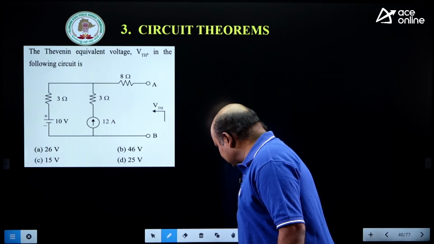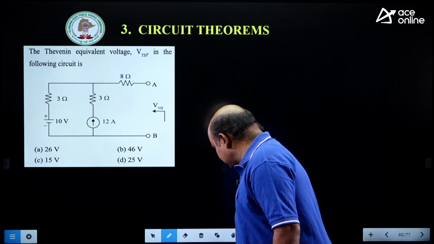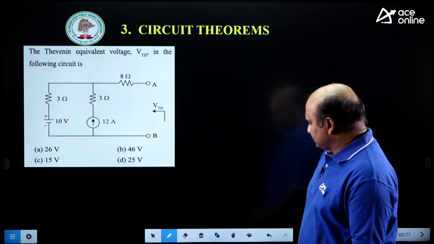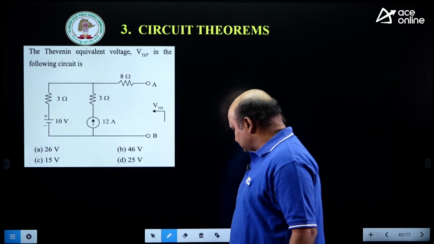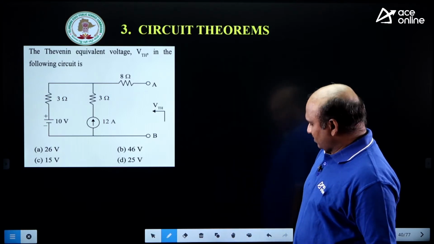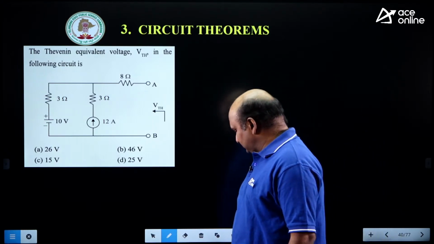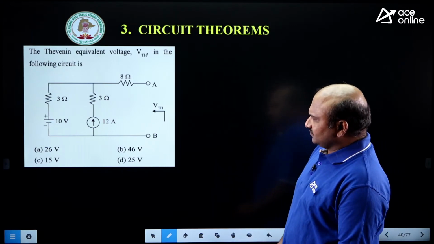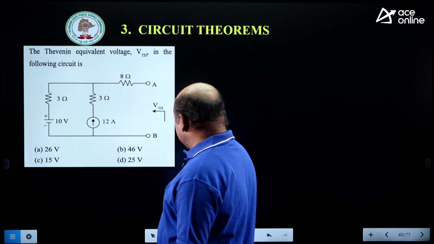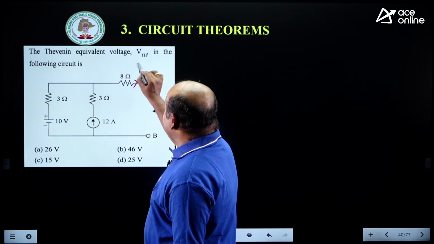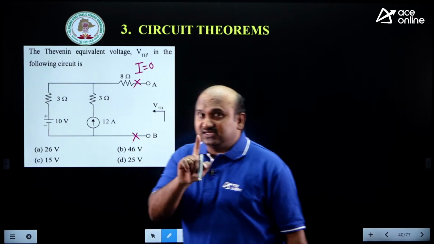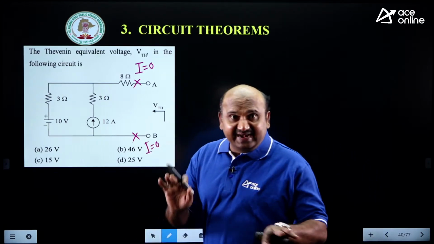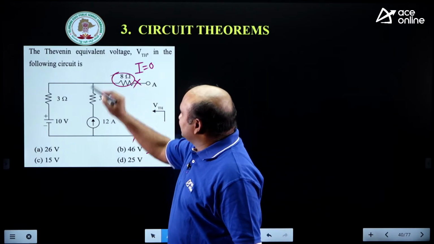Okay, tell me that answer. The Thevenin's equivalent, tell me that. Thevenin's equivalent means what? Open circuit voltage. First apply this open circuit condition. Remember that. Thevenin's equivalent means, remember that. First apply this condition. That is very important. And identify the effect of that one. The 8 ohms can be neglected.